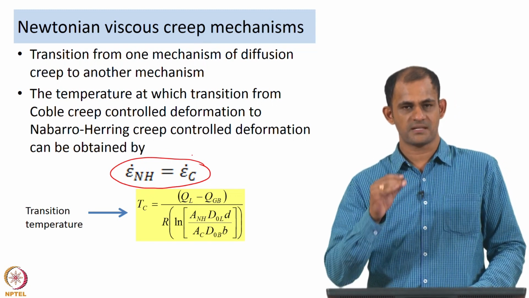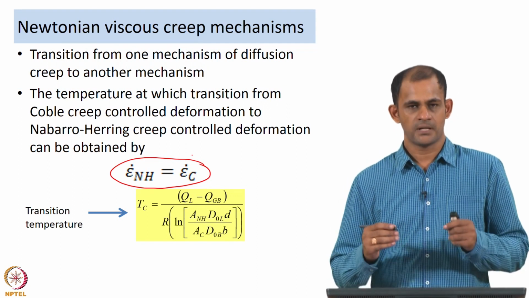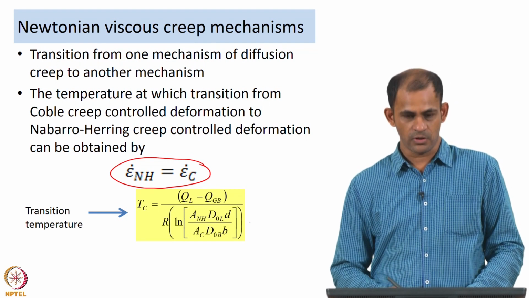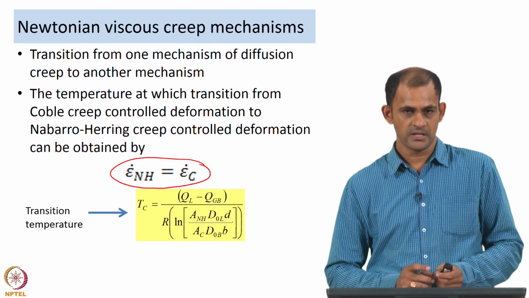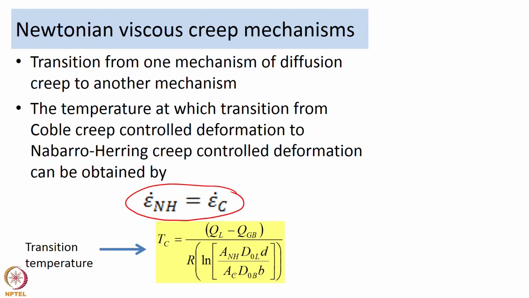There is going to be a certain temperature where both are equal. If you do that, then you arrive at this temperature Tc, which is equal to QL minus QGB divided by these terms.